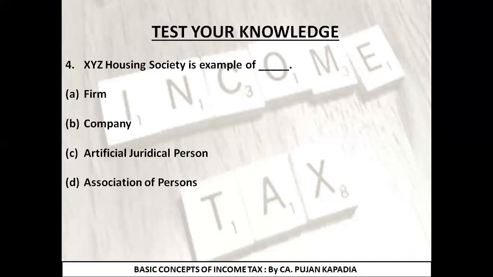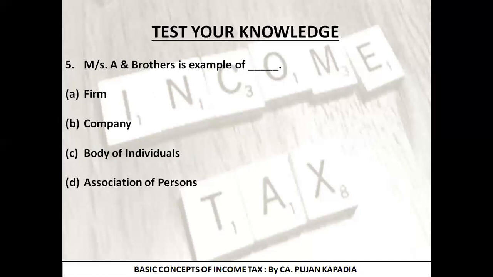Question 4, readers, XYZ Housing Society is an example of. I told you, if we come across any cooperative housing society, it is definitely going to be the association of persons, which means what was association of person? First of all, it is being created voluntarily. There is no law required to form that. Second point is any person. Any means any person. It can be a firm, it can be a company. Any person can be its member. But the third important point was there should be a common purpose, common object for formation of AOP. So the correct answer to this particular question is option D, association of persons.